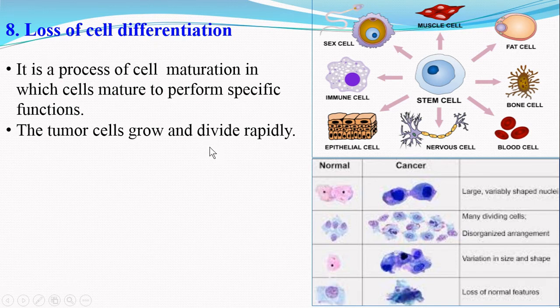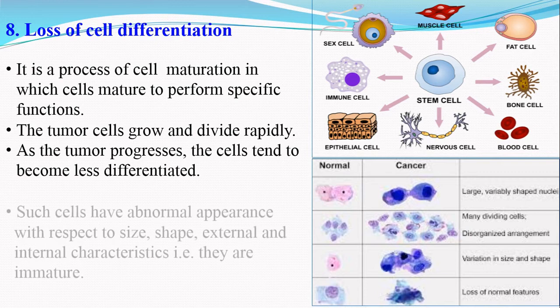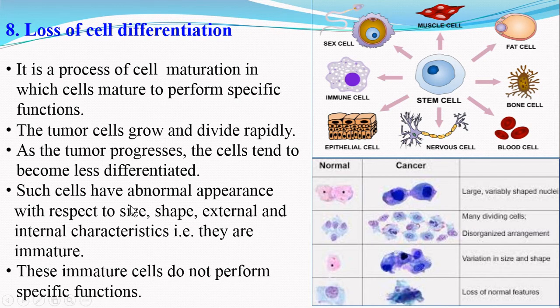The tumor cells grow and divide rapidly, and as the tumor progresses, the cells tend to become less differentiated. Such less differentiated cells have abnormal appearance with respect to their size, shape, external and internal characteristics. That is, they are immature. And these immature cells do not perform their specific functions.